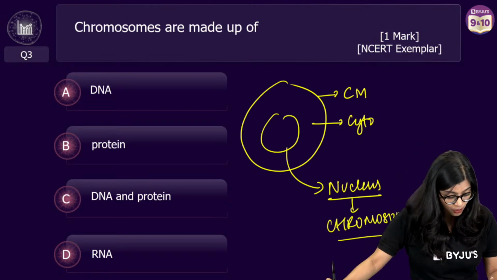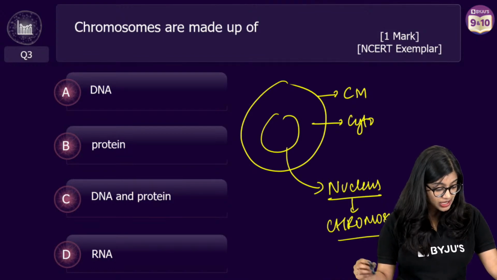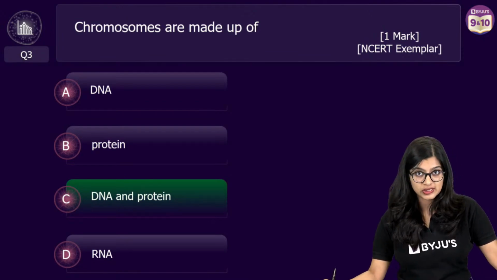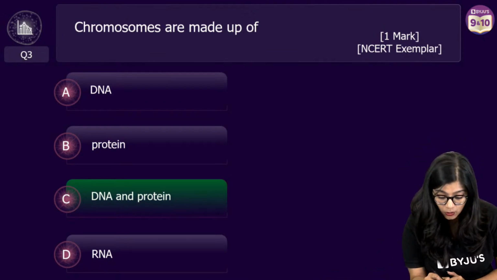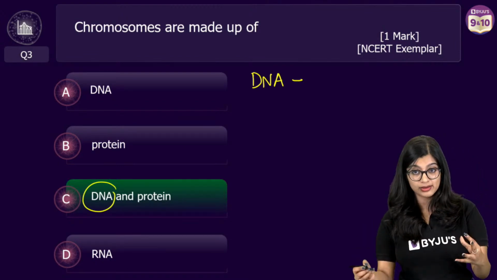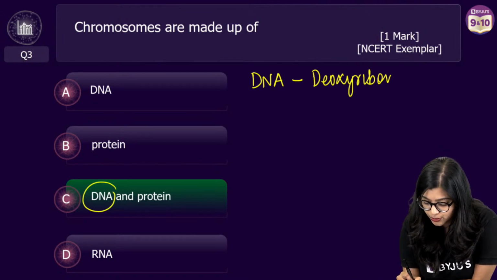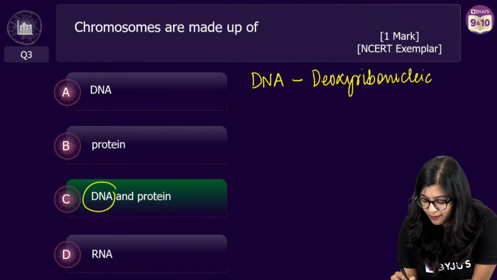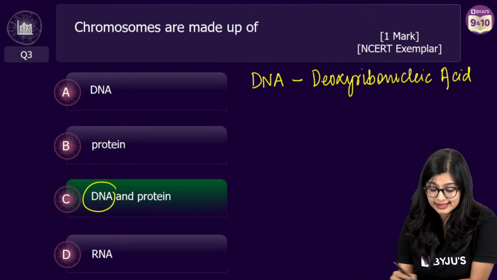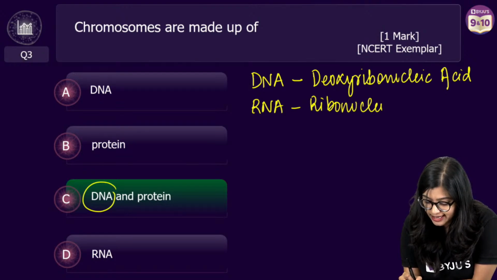Yes, many of you are voting in, and I can see that almost 160 votes are in. Amazing guys, almost 95% of you have voted for option C, and the correct answer is option C. So this genetic material that I told you is nothing but DNA. Now everybody will ask me, ma'am, what is DNA? So one more time for all of you, DNA is deoxyribonucleic acid, right? Everybody please write this down. What is RNA? RNA is ribonucleic acid, right?